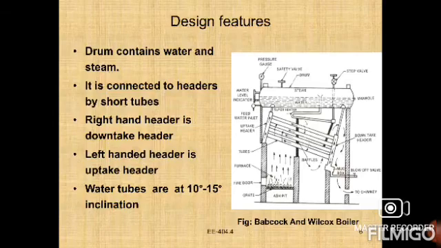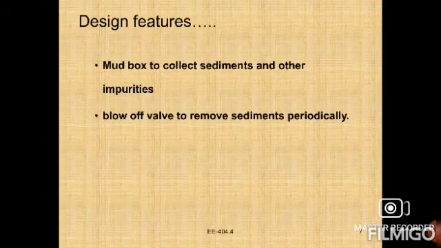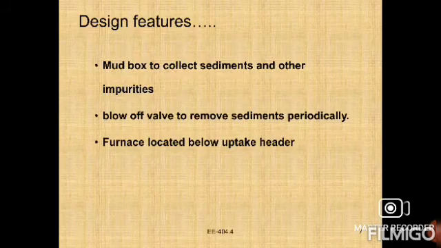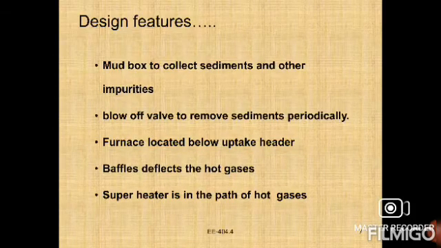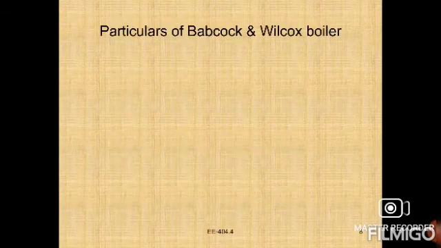In design features, what I have discussed, right? A drum contains water and steam. It is connected to headers by short tubes. The right hand header is the downtake header, the left hand header is the uptake header. Water tubes have 10 to 15 degrees inclination. The mud box collects the sediments and other impurities. A blow off valve removes sediments periodically. The furnace is located below the uptake header. Baffles deflect the hot gases. Superheaters are in the path of hot gases.